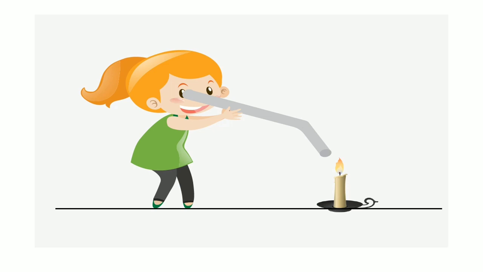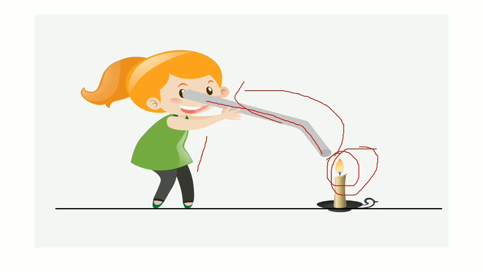Okay, now look at this picture. Here the same girl is looking at the same candle flame, but through a bent pipe. Here the candle flame would not be visible to this girl through this bent pipe. Do you know the reason?